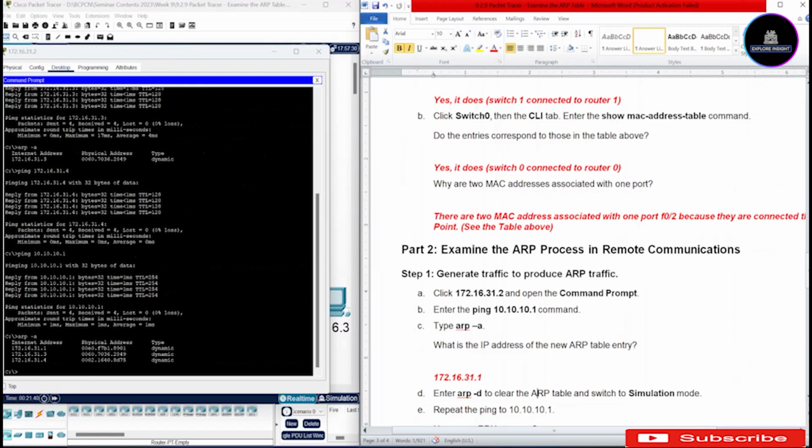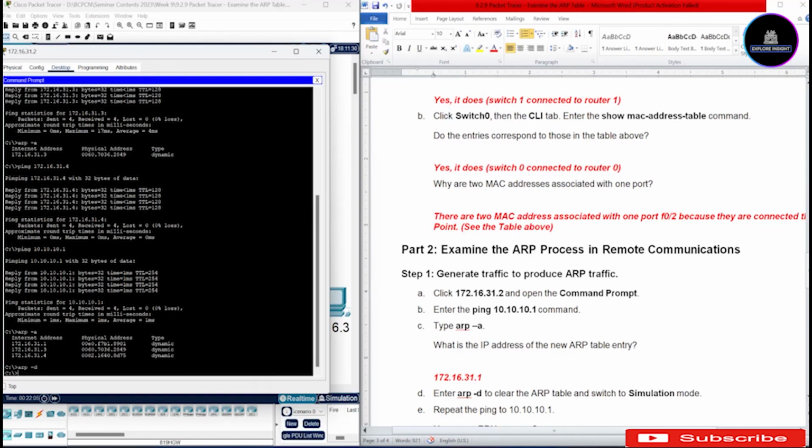Now let's move to D. Enter arp -d to clear the ARP table and switch to simulation mode. So we are asked to clear this ARP table, and if we want to clear, we have arp -d. Once we are done clearing, we move to the simulation mode, which is here.